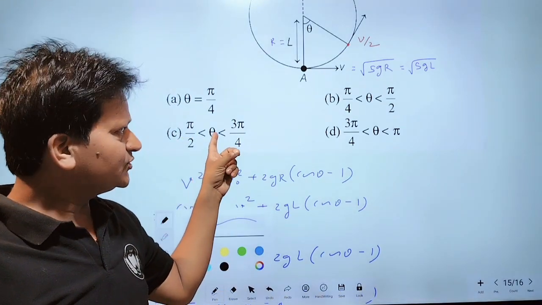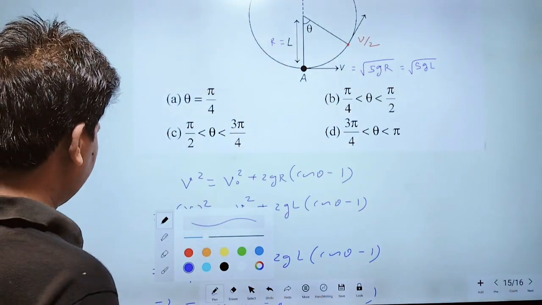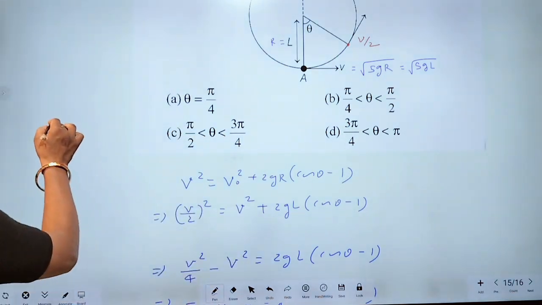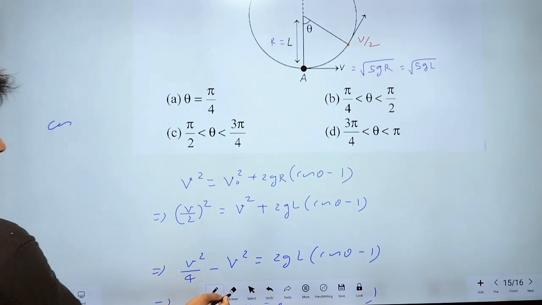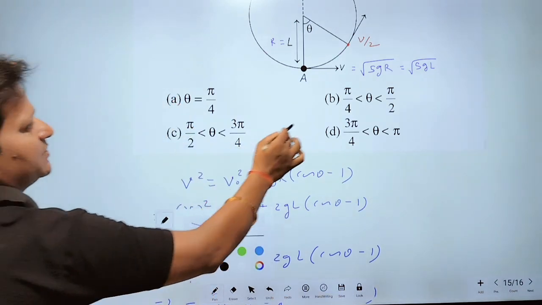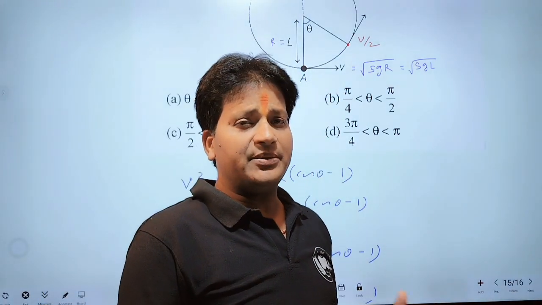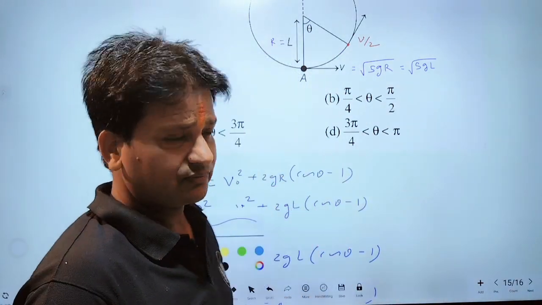This will also be possible, but first of all we find cos 3 pi by 4. This option will not be possible, because the angle will be greater than pi by 2.